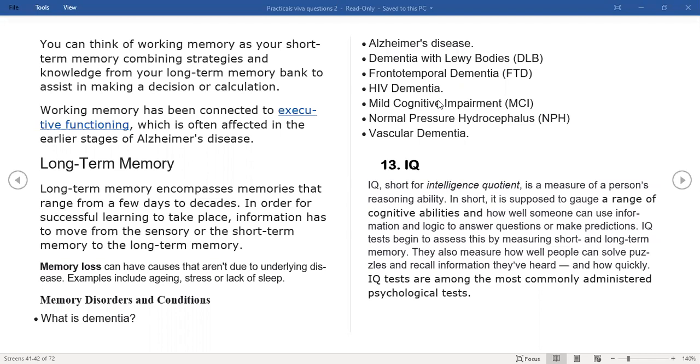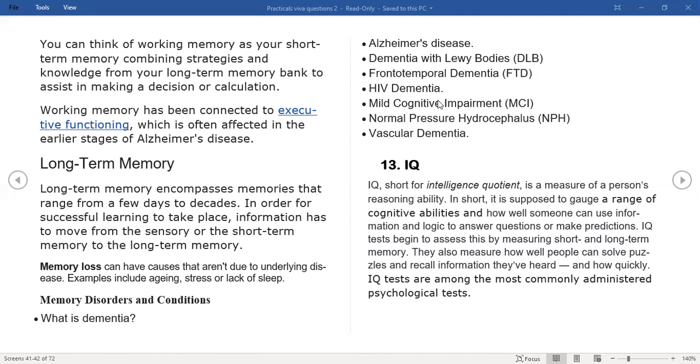Okay. Next, we move on to HIV dementia. This is a dementia that is occurring due to the spread of HIV to the brain. So when the HIV reaches the person's brain, it results in encephalopathy. It is a general term which describes a disease that affects functions and structures of your brain.